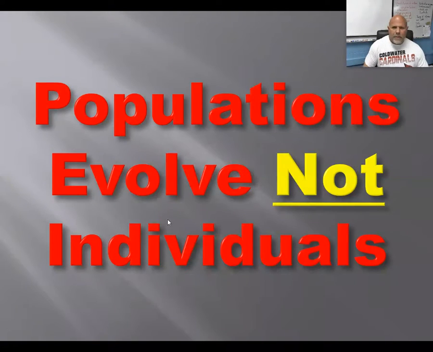It's important to remember as we go through evolution that populations can evolve, but individuals cannot. Individuals are born with whatever characteristics they're going to have, and they don't change over time. But populations can change over time because certain individuals are born with better characteristics that might be selected for, and other individuals are born with less successful characteristics that might be selected against.